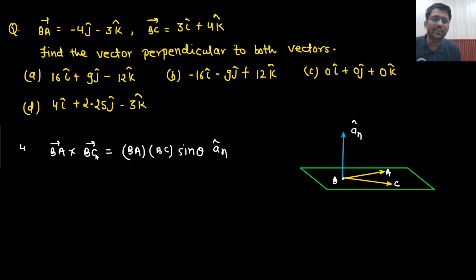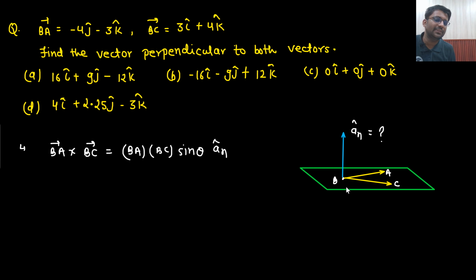So what will be the direction of BA cross BC? Direction of BA cross BC will be perpendicular to the plane containing BA vector and BC vector, and this is what we are supposed to find out. So our target is to find out AN vector. That's it. Job done. Is that understandable to you? Right? So I can find out the vector which is perpendicular to both of them.